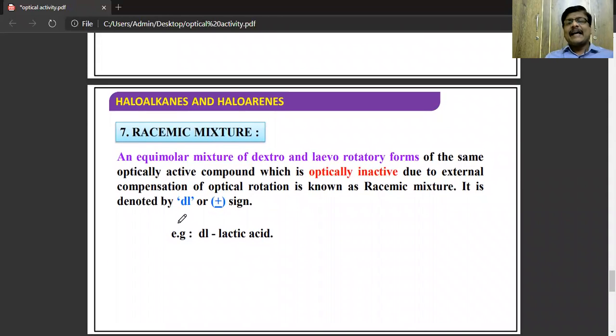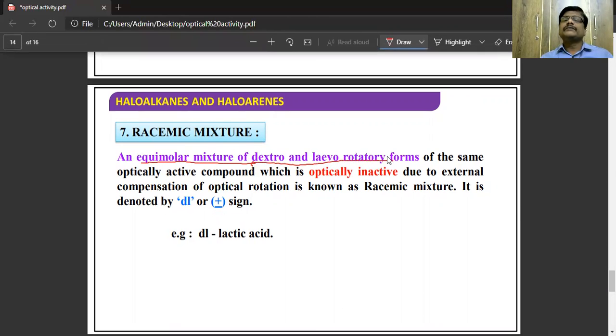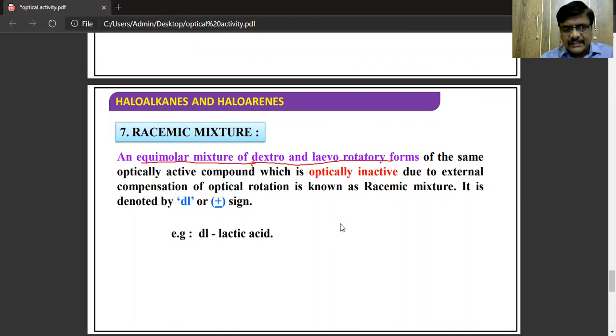And next one is racemic mixture. So what is a racemic mixture? Very, very important. So what is a racemic mixture? Equimolar mixture of dextro and levorotatory forms. Suppose if you are considering 50% D isomer and 50% L isomer.